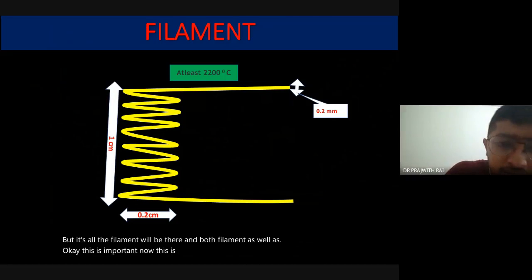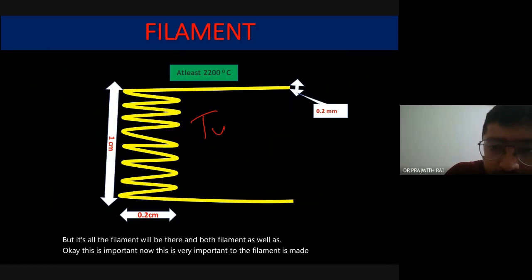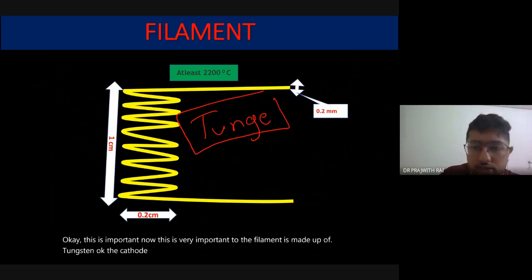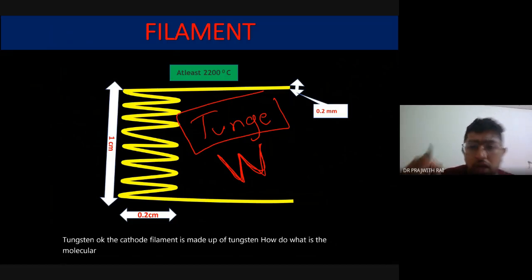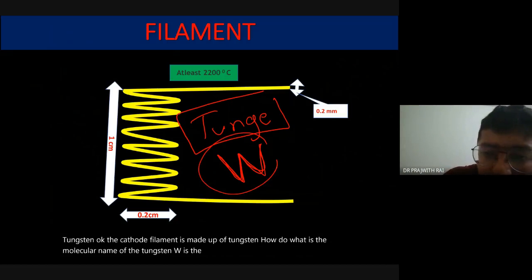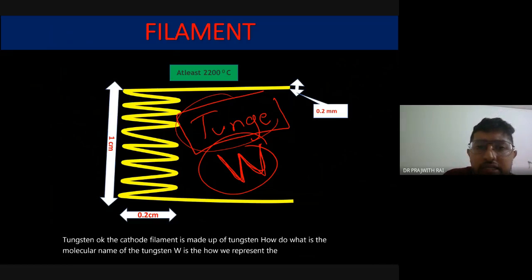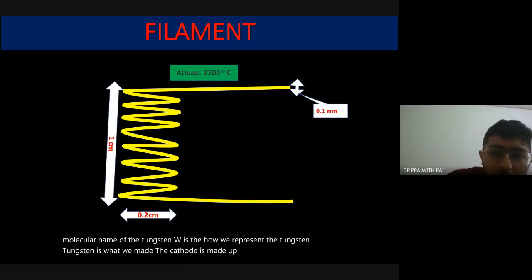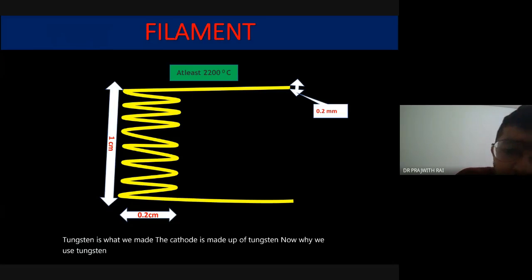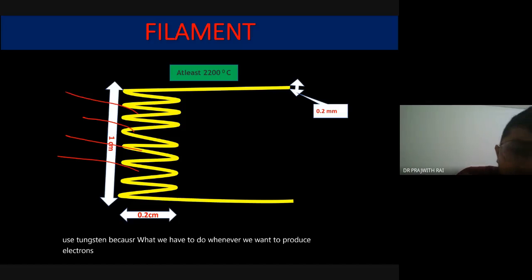The filament is made up of tungsten. The cathode filament is made up of tungsten. What is the symbol of tungsten? W is how we represent tungsten. Now why do we use tungsten? Because whenever we want to produce electrons, we have to eject electrons out of the cathode.